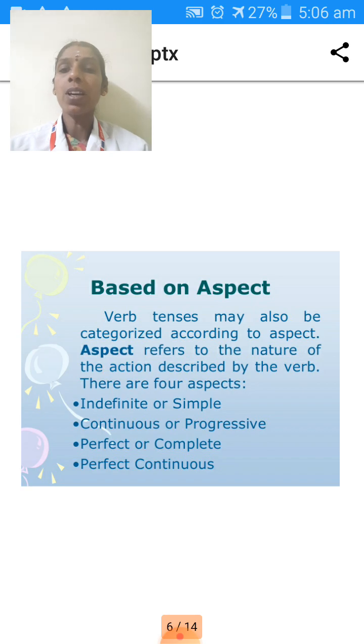There are four aspects: simple, continuous, perfect, perfect continuous. We can say indefinite or simple, continuous or progressive, perfect or complete, and perfect continuous.